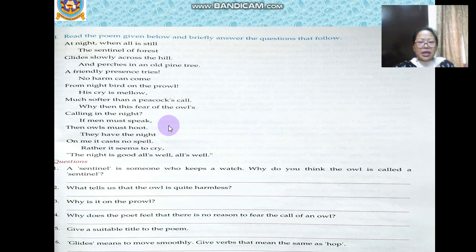Give a suitable title to the poem. What could be the suitable title, do you think, children? A sentinel? Yes. We can give the poem the title "A Sentinel," right? Then glide means to move smoothly.